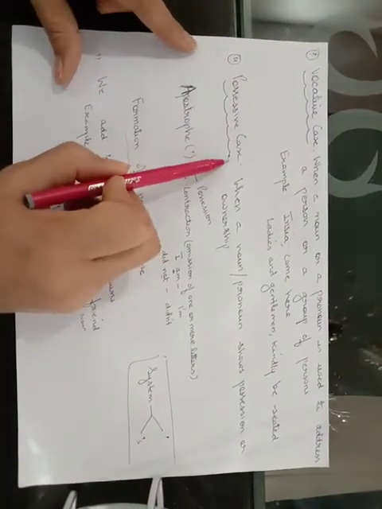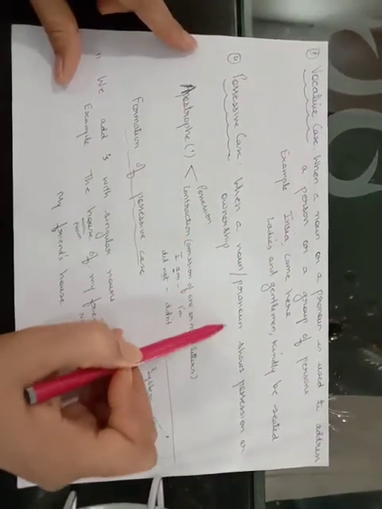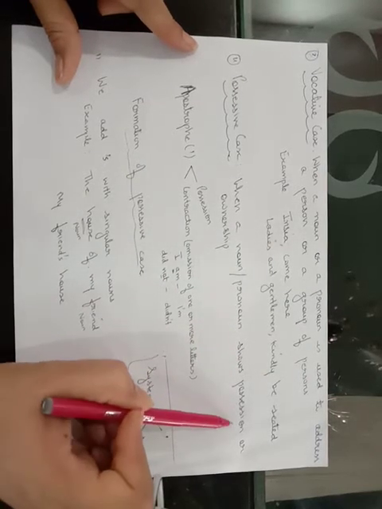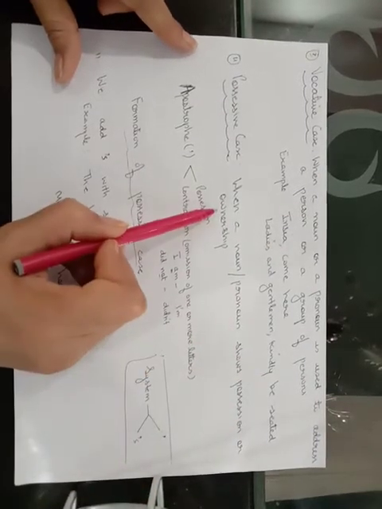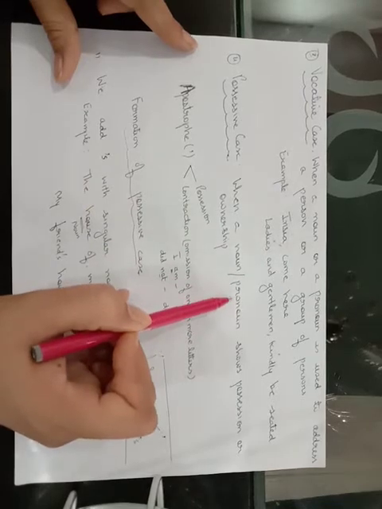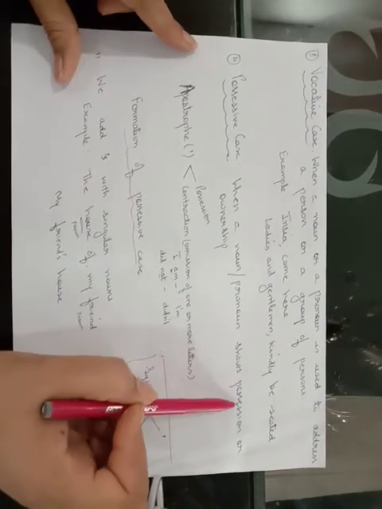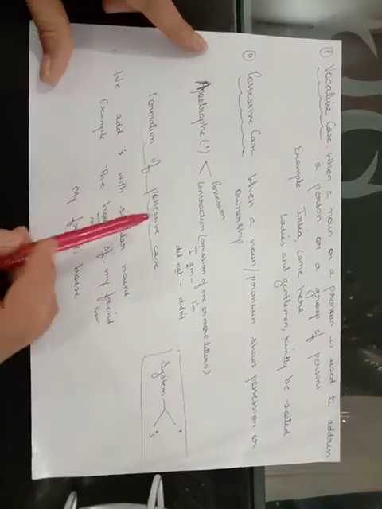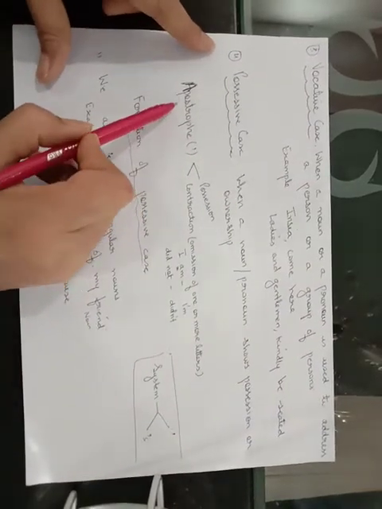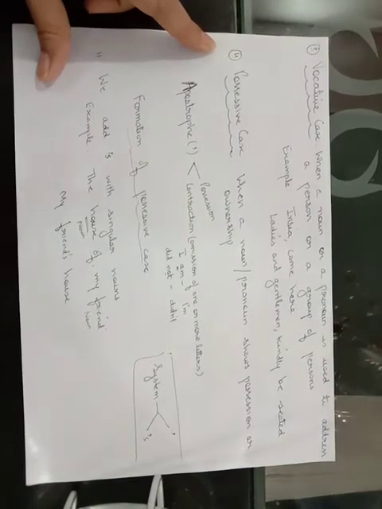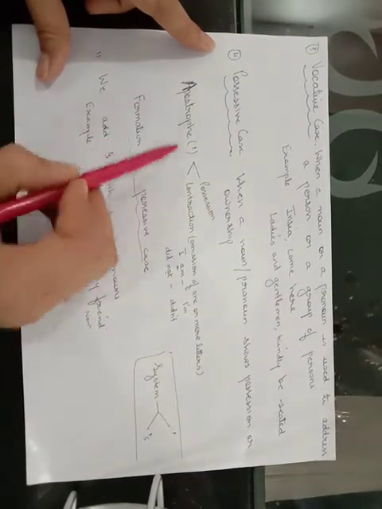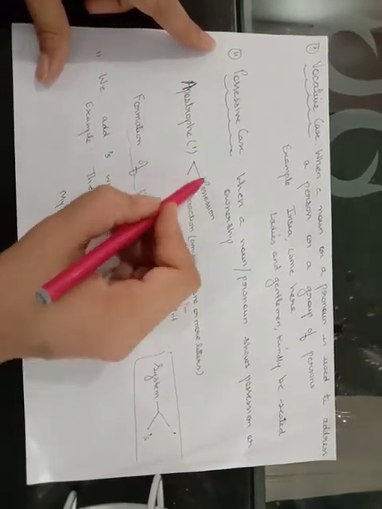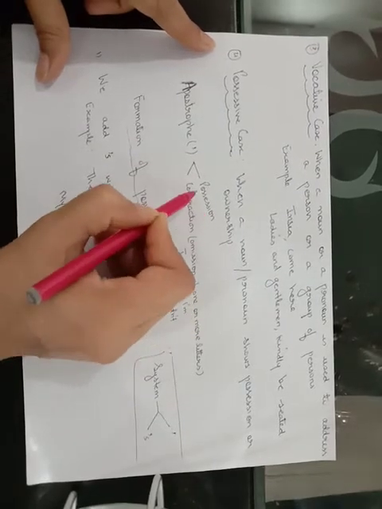Possessive case. When a noun or a pronoun shows possession or ownership. When the noun or pronoun shows ownership or possession, that is called possessive case. I think everybody is familiar with the apostrophe. This is your apostrophe. It's a punctuation mark. This is used at 2 places. First place is to show the possession, to show the ownership.